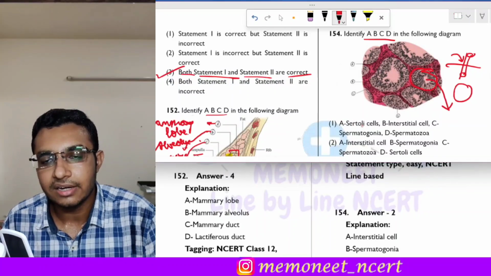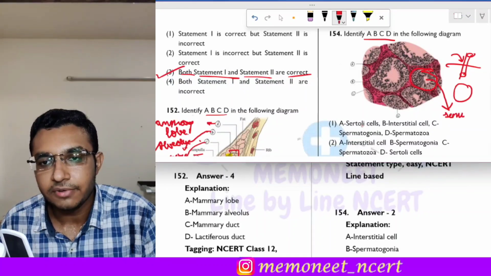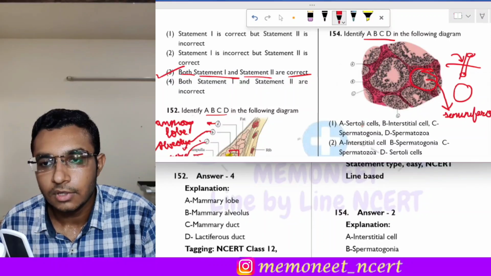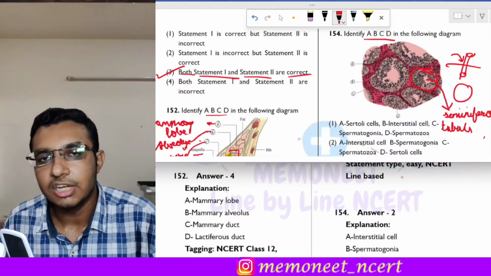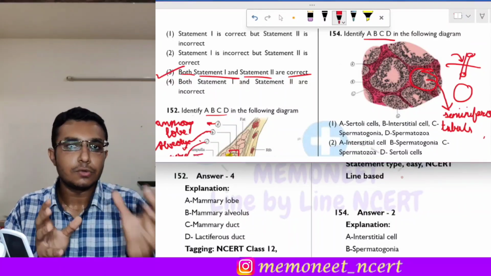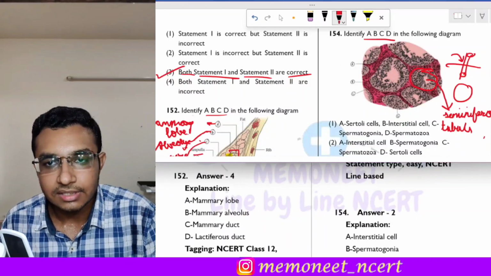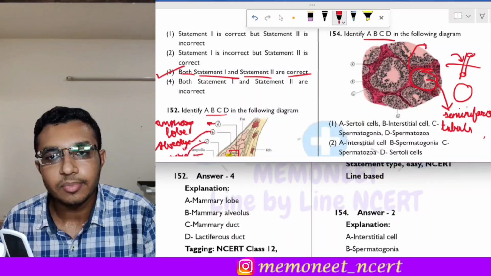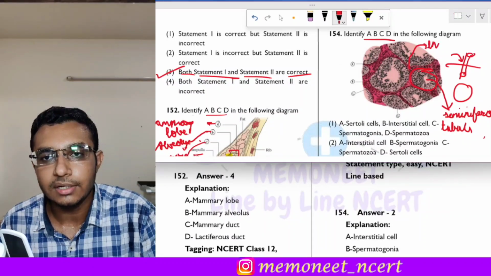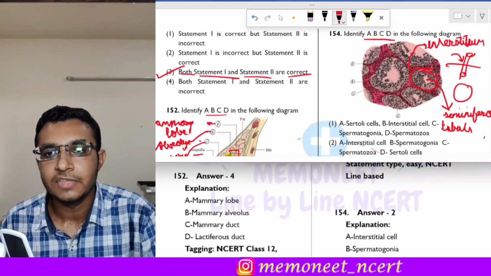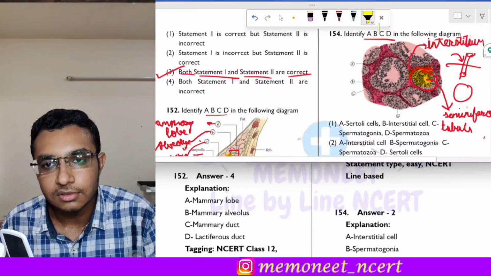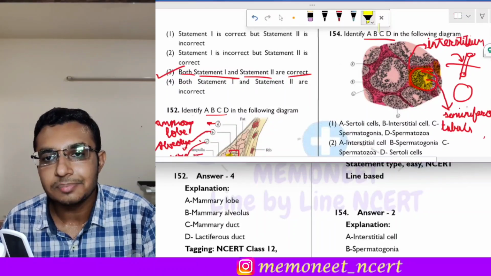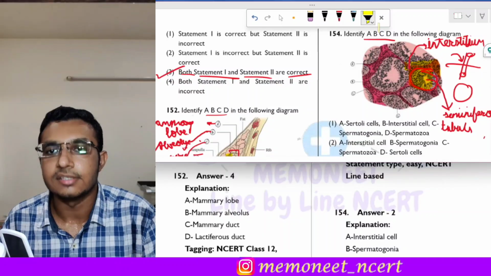So this entire thing is the seminiferous tubule. And the area in between two seminiferous tubules is called the interstitium. So this dark red area which you can see is the interstitium. So this is the seminiferous tubule, and this whole pinkish part is the interstitium.